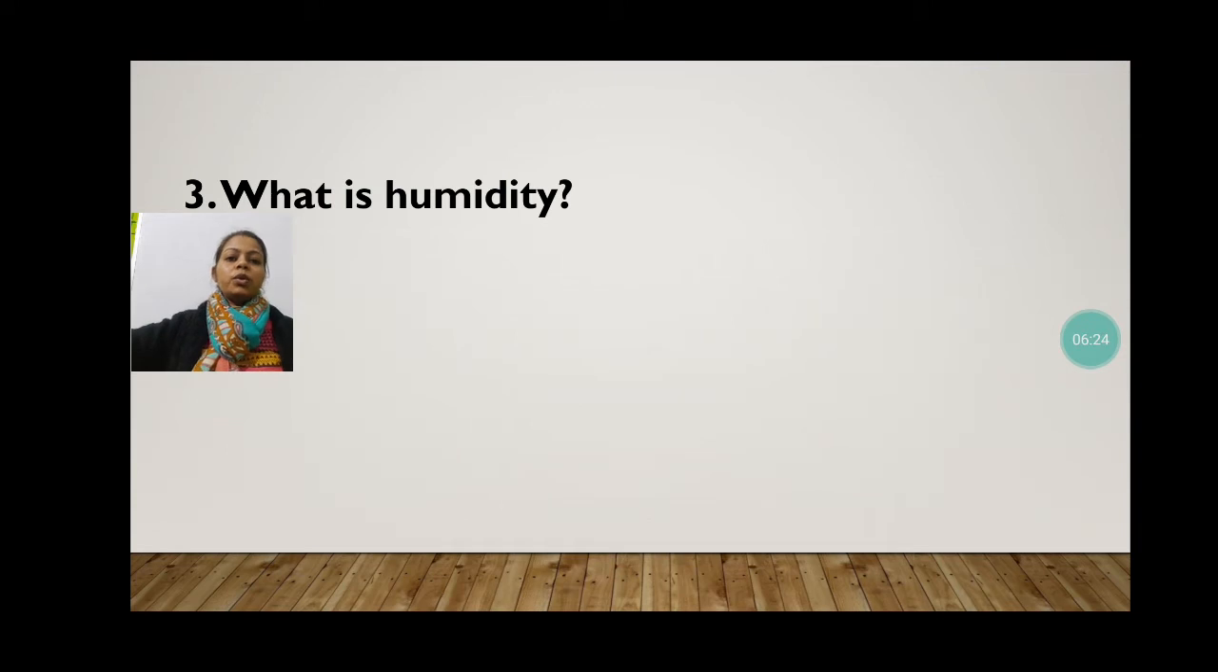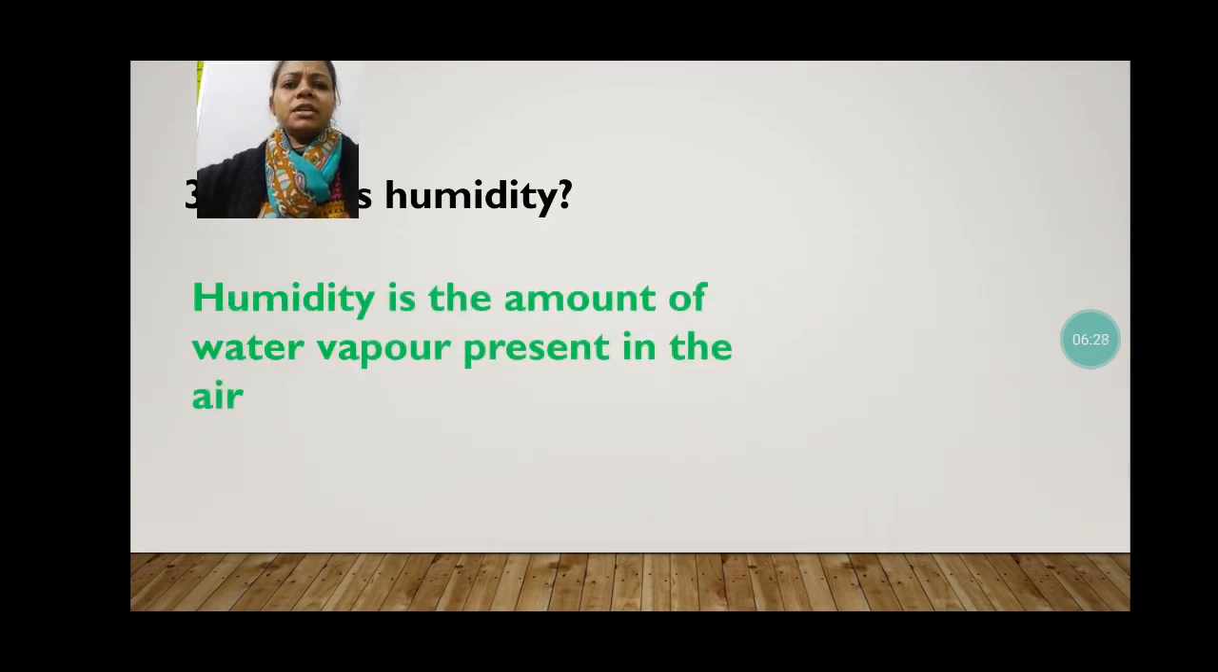Question number 3 is, what is humidity? If we go to the definition, humidity is the amount of water vapor in the air. This process generally happens in the rainy season. Humidity is the presence of water vapor in our environment, that means in the air. That air is known as humid air.